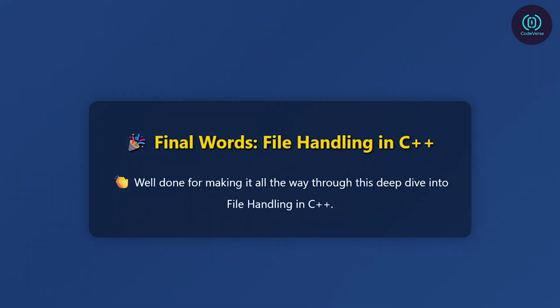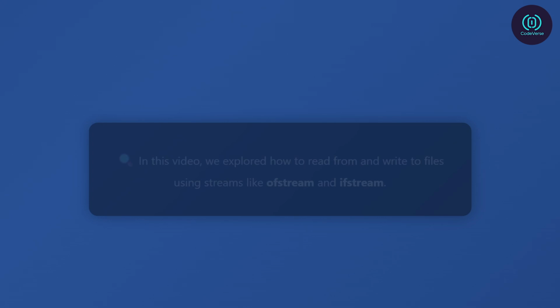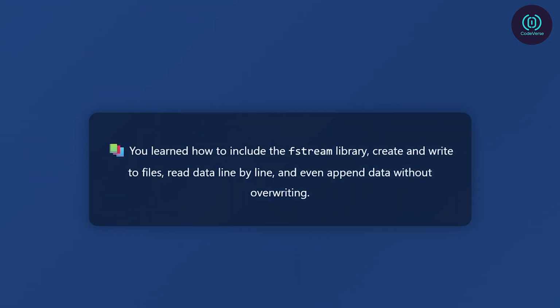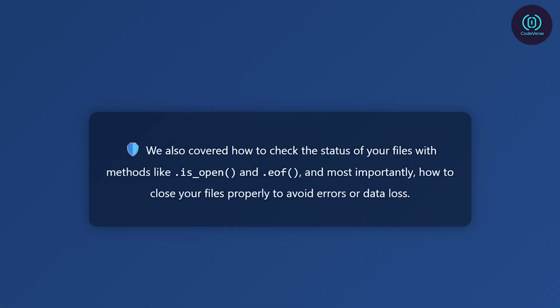Well done for making it all the way through this deep dive into file handling in C++. In this video, we explored how to read from and write to files using streams like ofstream and ifstream. You learned how to include the fstream library, create and write to files, read data line by line, and even append data without overwriting. We also covered how to check the status of your files with methods like .is_open and .eof, and most importantly, how to close your files properly to avoid errors or data loss.